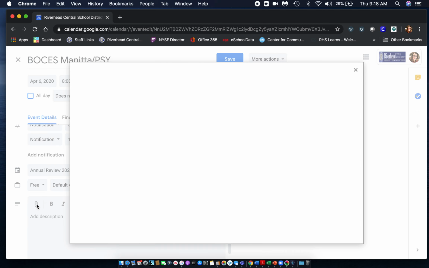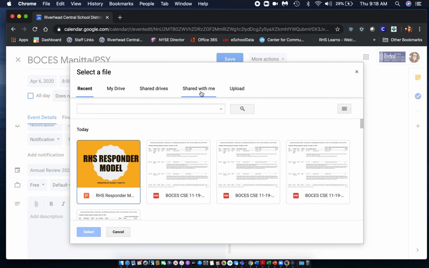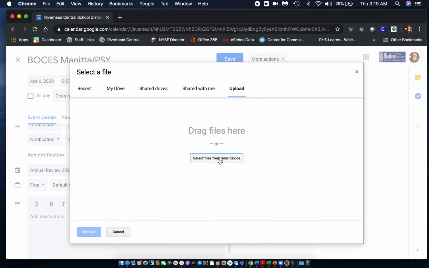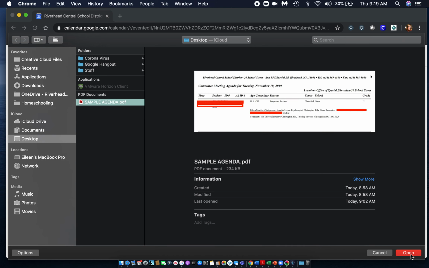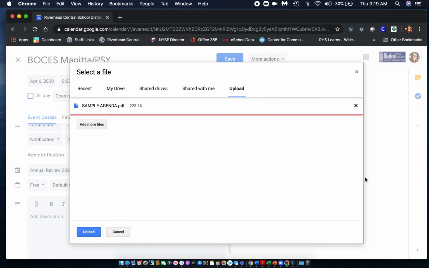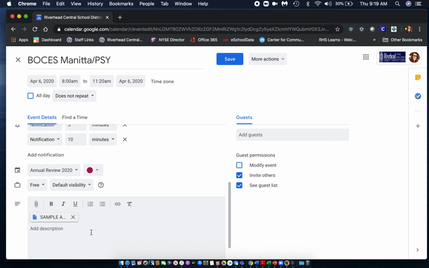And then you're going to upload your meeting agenda. There's lots of places you can find agendas, wherever you store them. This is your Google Drive if you want to do it that way. There's lots of ways, but I chose to upload from my computer. I have a PDF of the sample agenda, and I'm going to put it there. I'm going to upload it. And there's my agenda, just like we do in the intranet.